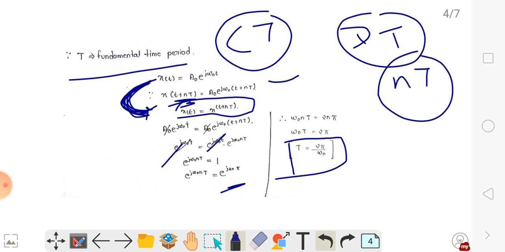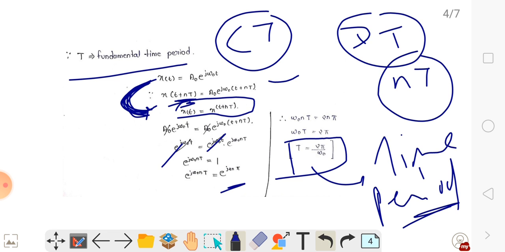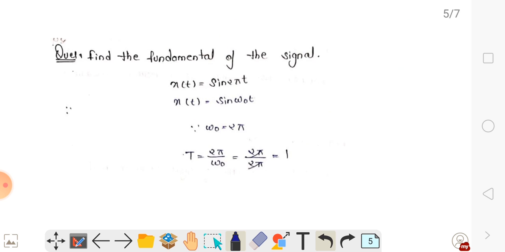So if any signal is periodic, you get a time period. If the signal is aperiodic, then you cannot find a time period. If the signal is rational or periodic, you will find the time period. So how can you find the time period in any signal if the signal is rational or periodic? We will discuss here. This is the first question.